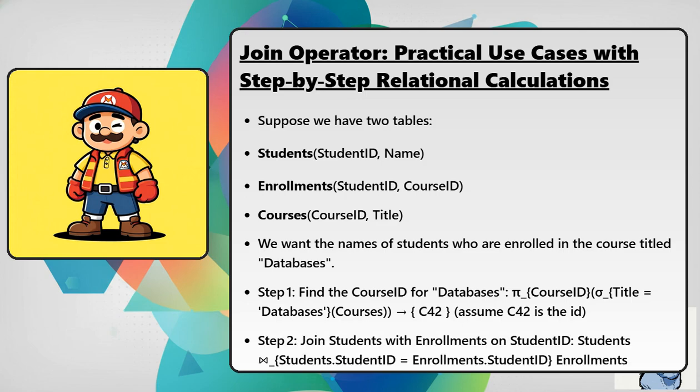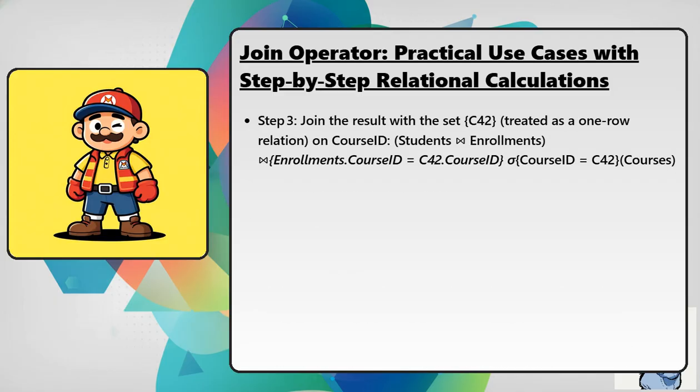Step 2. Join students with enrollments on student ID. Students join on students.student ID equals enrollments.student ID with enrollments. Step 3. Join the result with the set containing C42, treated as a one-row relation on course ID. The expression is the join of students and enrollments, then join on enrollments.course ID equals C42.course ID, with sigma where course ID equals C42 of courses. Step 4. Project only the name attribute, pi sub name of the previous result.